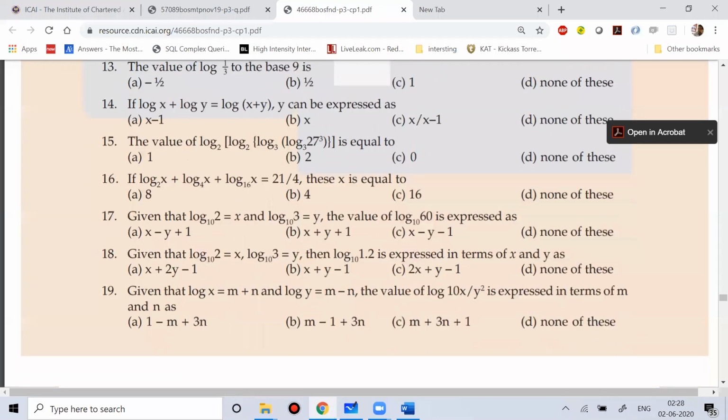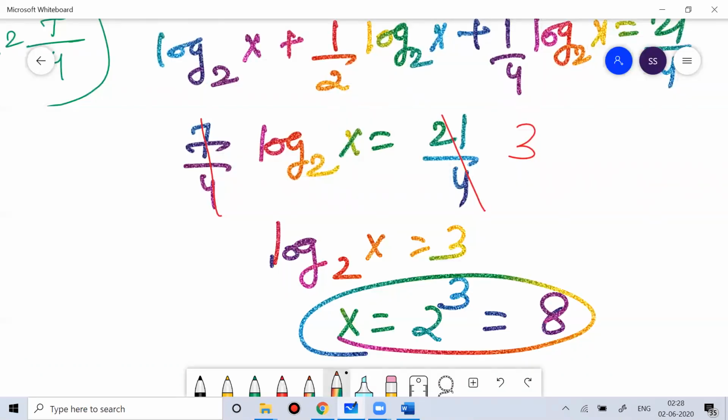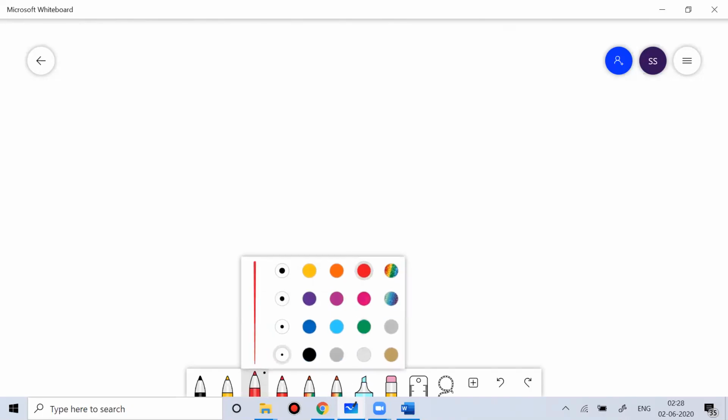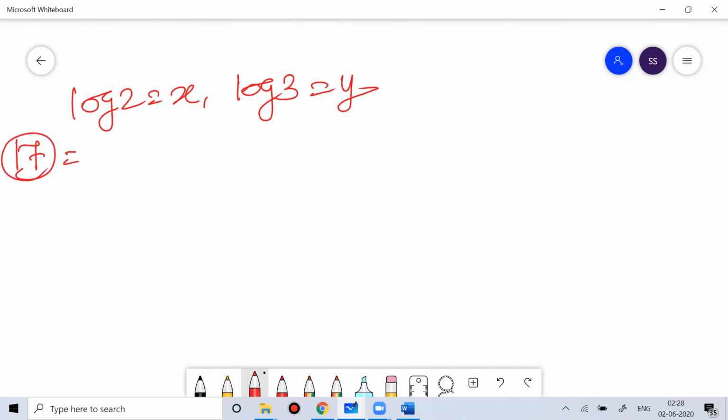Now let's do question number 17. Given that log 2 is equal to x, log 3 is equal to y, find the value of log 60. So let's do the 17th one. Log 2 is equal to x, log 3 is equal to y. Then find the value of log 60.